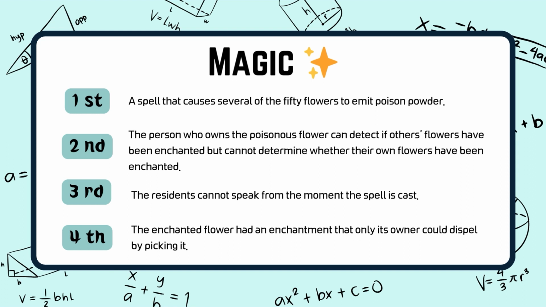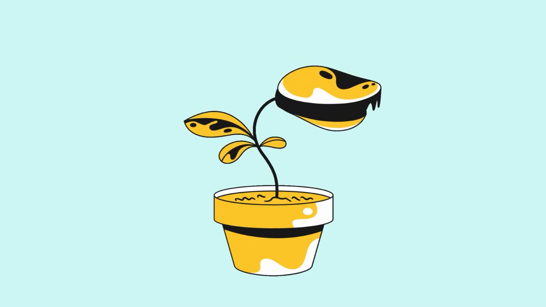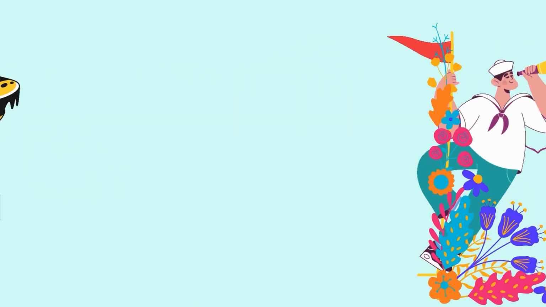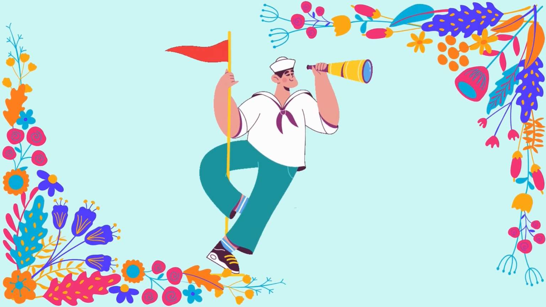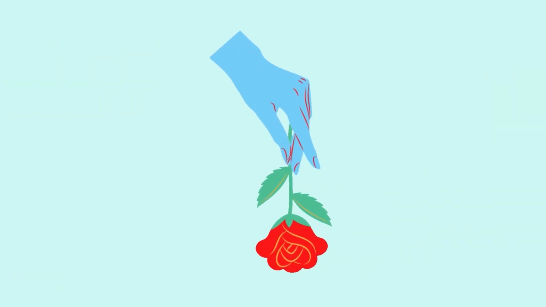Third, the residents cannot speak from the moment the spell is cast. And finally, the enchanted flower had an enchantment that only its owner could dispel by picking it. This poisonous flower may harm people at any time. Hence, to eliminate the enchanted flowers, the 50 residents start inspecting each other's flowers from the day after the wizard's visit. When a flower owner becomes convinced that their flower is enchanted, they return home and pluck it.